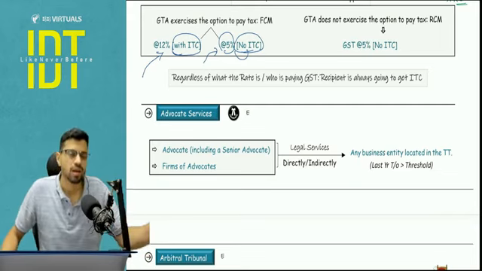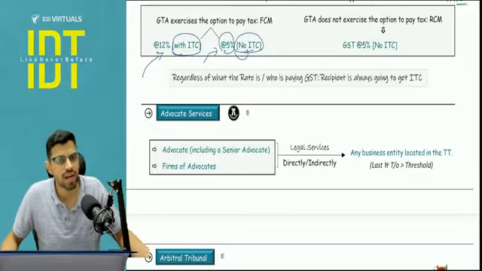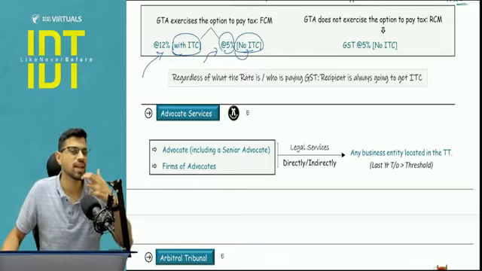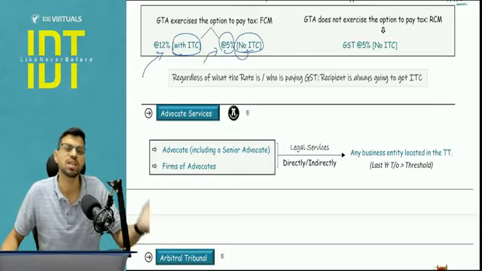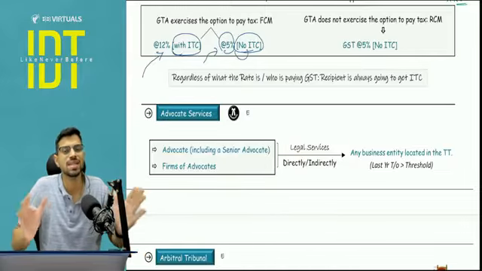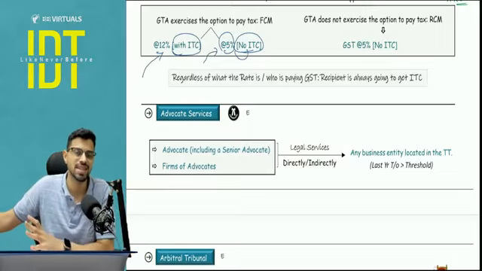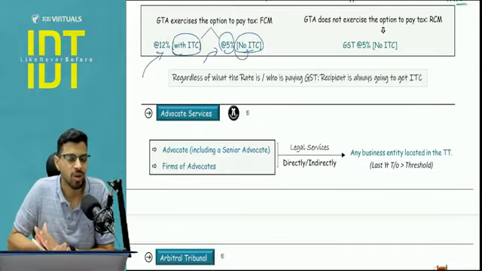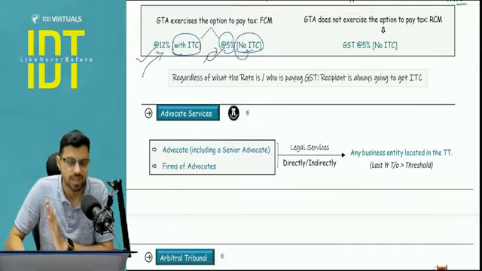So that main inward supply, if you exclude it, whatever other inward supplies are there, the GTA will analyze the amount of purchases, how much GST is there and how much ITC I can take. With that, he will make a business decision. He will sit with his GST consultant and take a conscious decision whether he has to go for 12% or 5%. That is not our headache. The question will tell us.